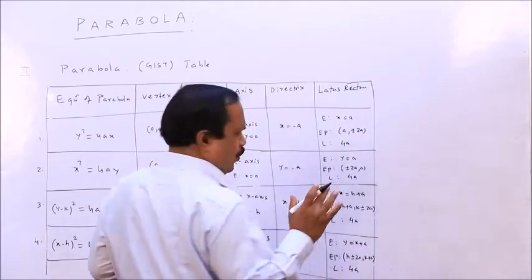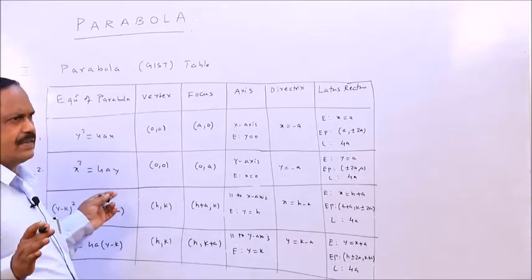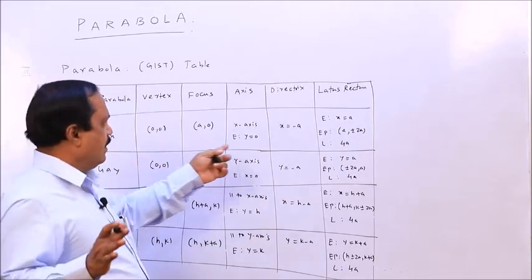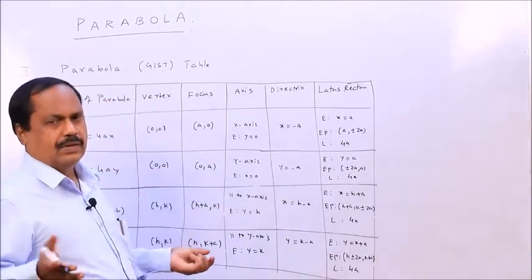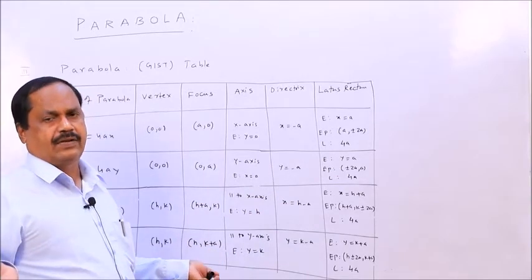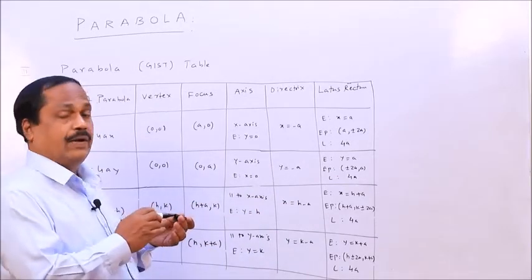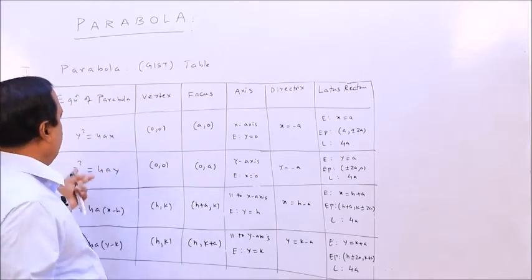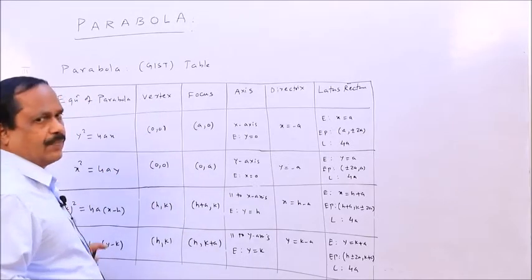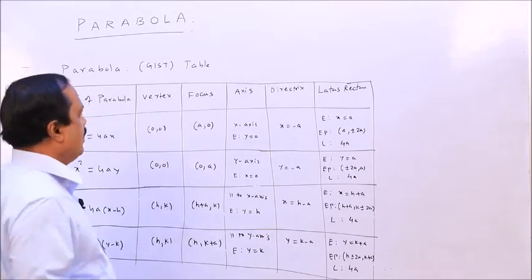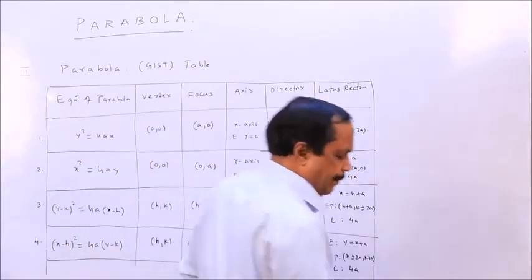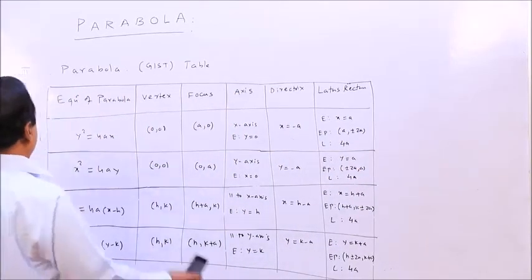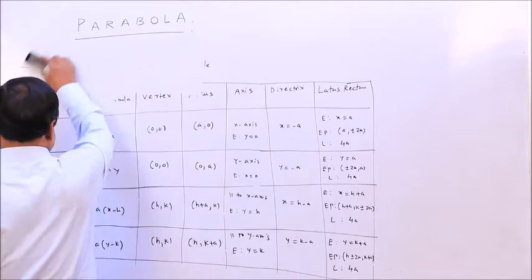If you draw the figure for these 4 cases and practice everything, and if you can write this on your own, then you understand it clearly. So now I will come to one problem, because I have to complete ellipse and hyperbola also. These 4 cases constitute the standard forms of the equation of a parabola. Now let us come to one problem. I think you are clear. Next, come to the problem.